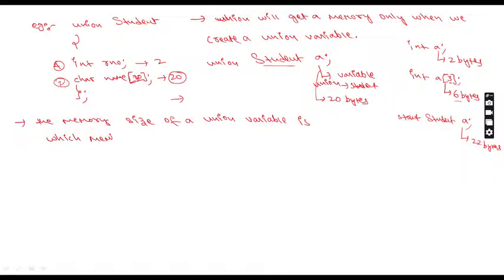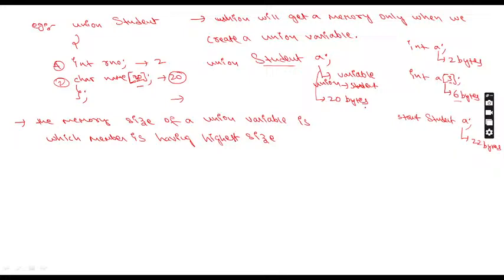Which member is having the highest size? 20. So that is the reason; in this example it is 20 bytes. If I write 40 here, then it will become 40. Clear, everyone? So this is the generalized statement we have to write.